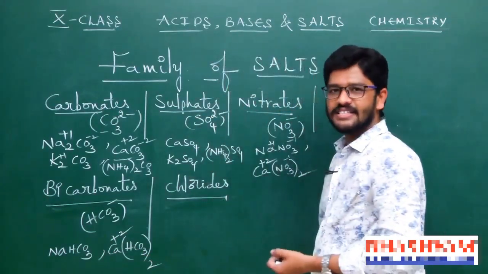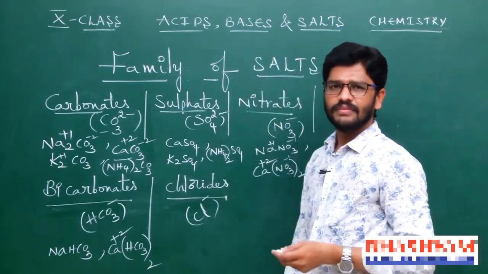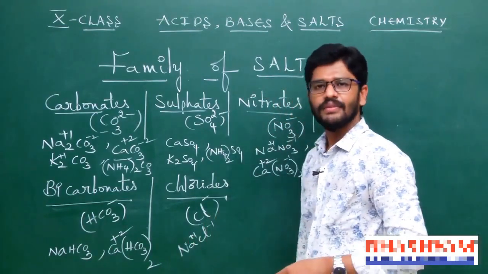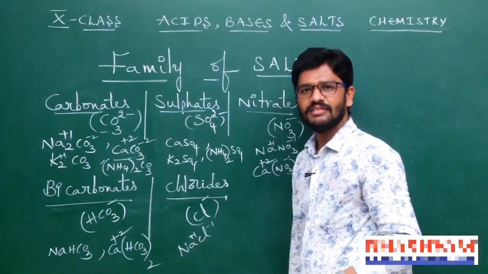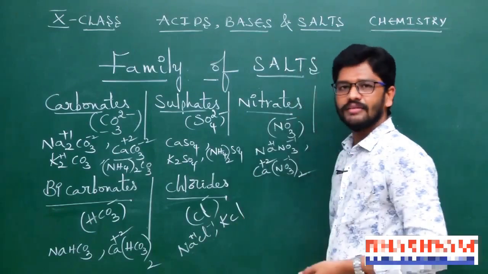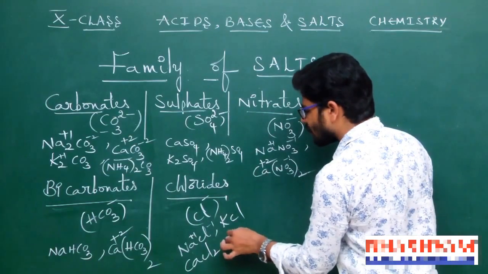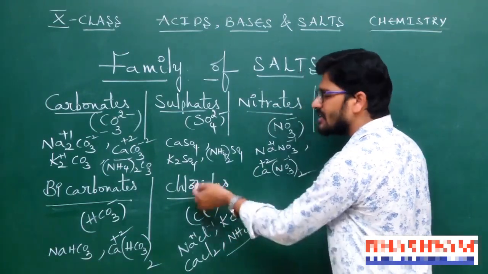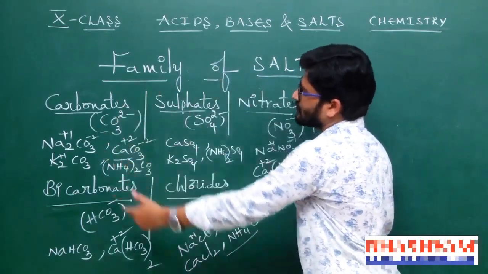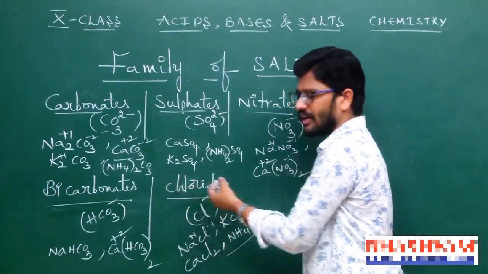Next, coming to the chlorides. So chlorides have the ion Cl minus. The best example is NaCl, Na +1, Cl -1, NaCl. This is called common salt. Common salt is nothing but sodium chloride, or otherwise we consider potassium chloride KCl, calcium chloride CaCl2, ammonium chloride NH4Cl. So these are all families of chlorides. So these are all the different families of salts: carbonates, sulfates, nitrates, bicarbonates, chlorides.